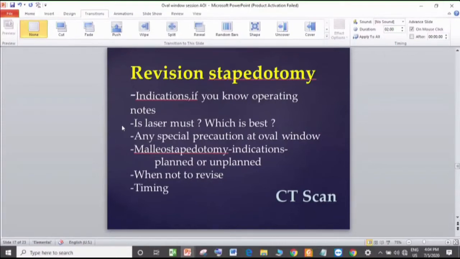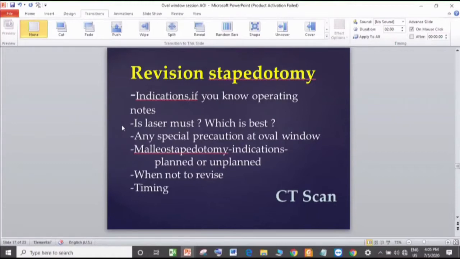There are certain issues we are going to discuss about the use of laser. You saw the use of laser since morning. Believe me, the biggest use of laser is in revision, more important than in a primary. If I don't have a laser for a revision and need to work at the oval window, I will better abandon. Working without laser on oval window adhesions in a revision is like inviting problems.